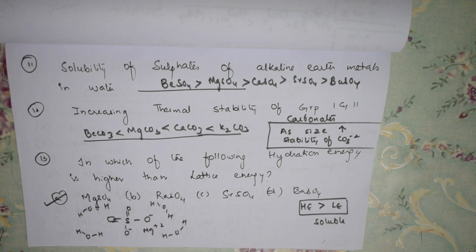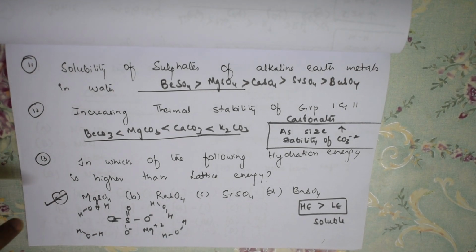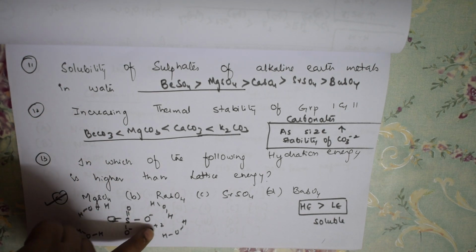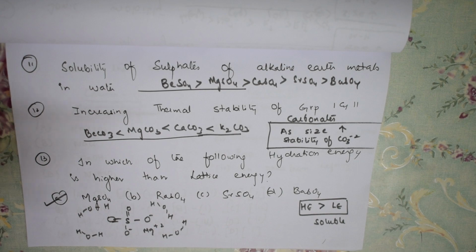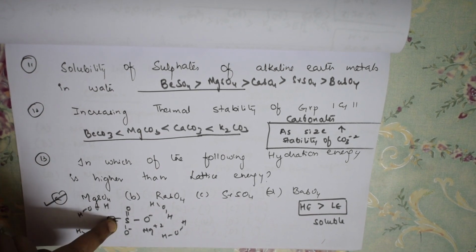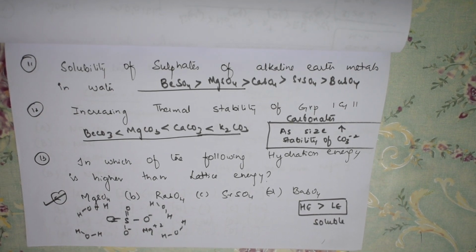Now, what should you understand? There is high energy of hydration, meaning high energy of solvation in this case. The magnesium ion is pulled towards the negative oxygen atom, so hydration enthalpy increases. Solubility decreases in the beryllium case. But in this case, hydration enthalpy is more than lattice energy. Why? The negative and the positive are together. That's why it is more soluble.